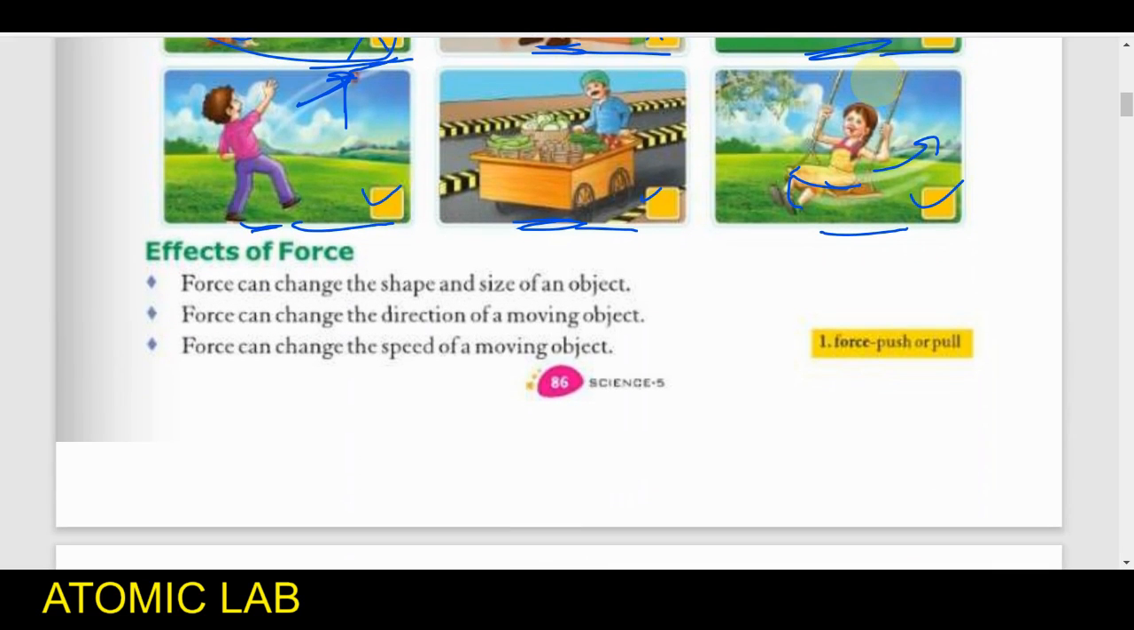I hope you get the meaning of it. In which condition, in which act the force will be exerted, in which case force will not be exerted. If we are doing any activity, then we can say we are exerting, we are applying the force. Now we will be discussing here the effect of the force.